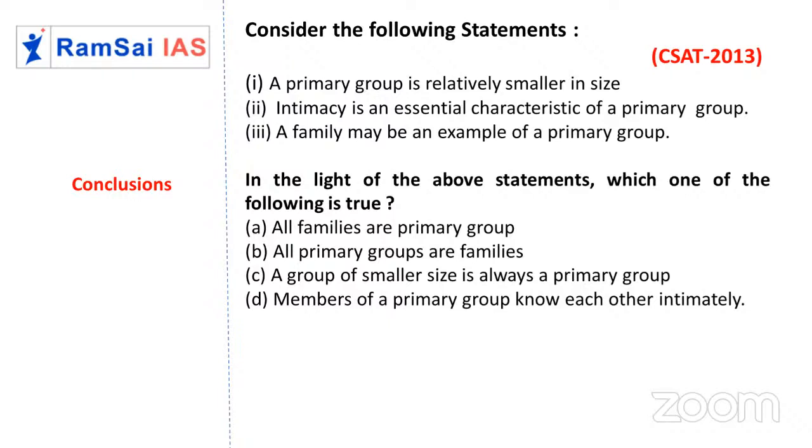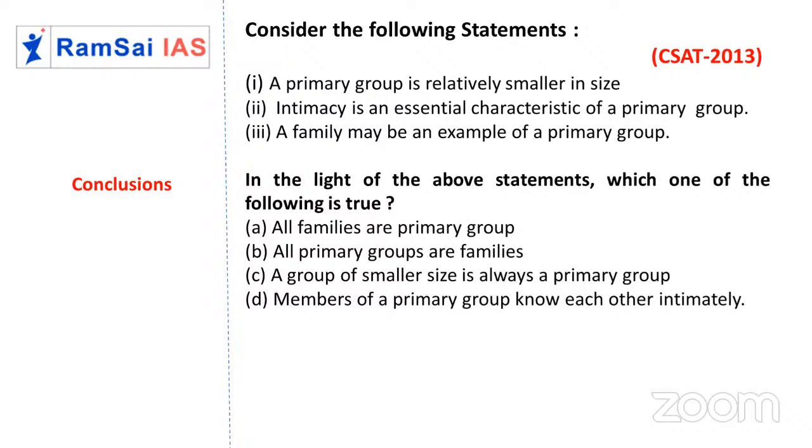Great. Let me try with the conclusions now. The first conclusion is all families are primary groups. Primary group may be an example, but not guaranteed. Can you see the word maybe? I cannot go with that here, because of the word in the third statement, a family may be, so it is a bit doubtful case. Okay, it may be the answer. So I'll just keep it on hold, option A. If I can get a better option, then I'll go with that.